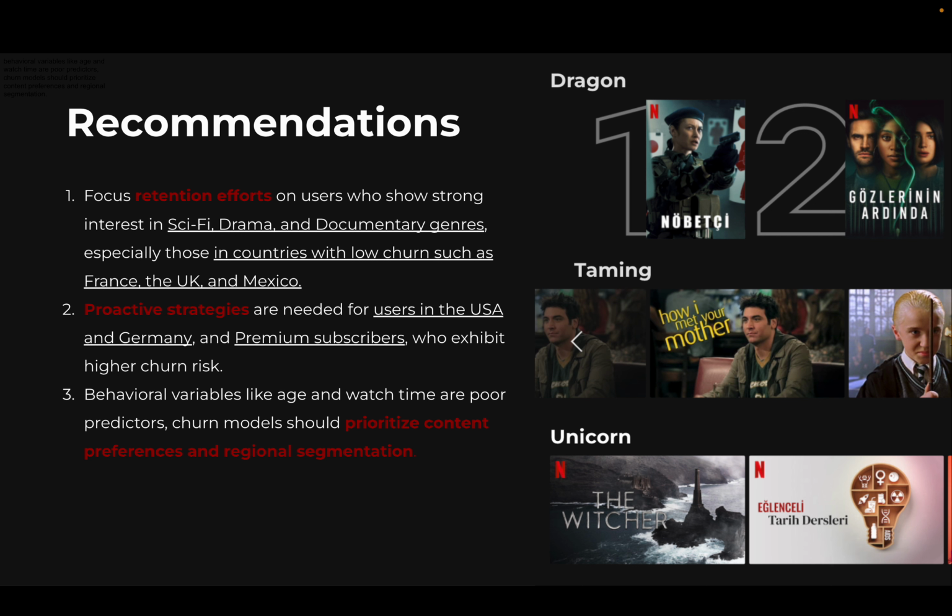They should also come up with proactive strategies for users in the USA and Germany and premium subscribers who exhibit higher churn risks. But there are limitations to this analysis. The behavioral variables like age and watching time are very poor predictors. So churn models should prioritize content preferences and regional segmentation.